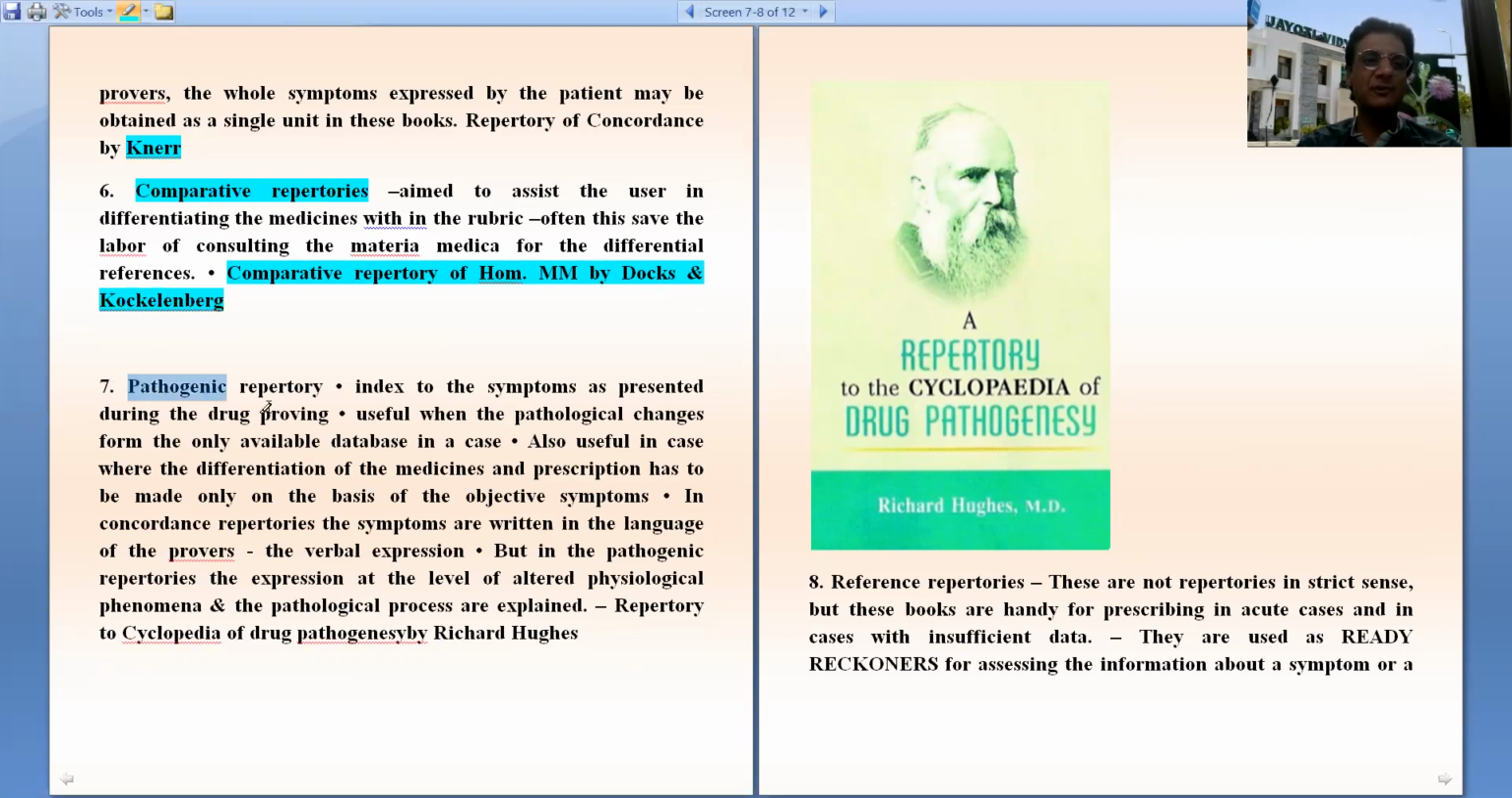Then another group of repertories are pathogenic repertories. It has got index to the symptoms as presented during drug proving. When we get pathogenesis of medicine, it is giving those pathogenesis as such. It is useful when pathological changes form the only available database in the case. It is useful when differentiation has to be made on objective symptoms.